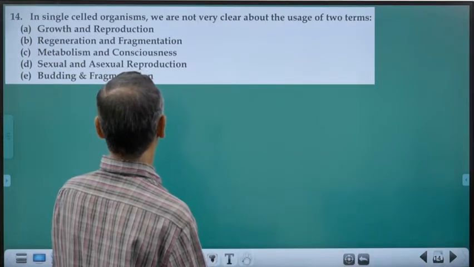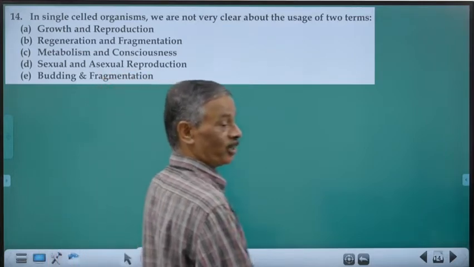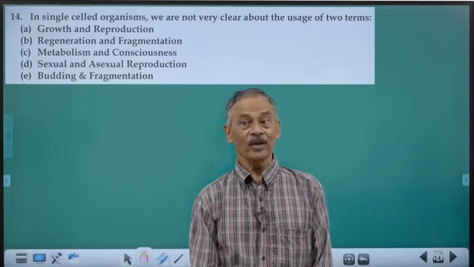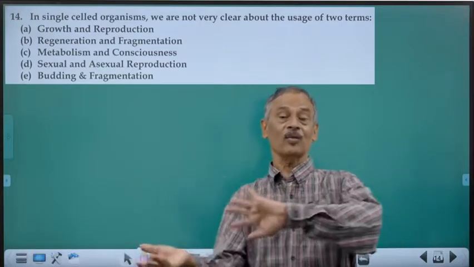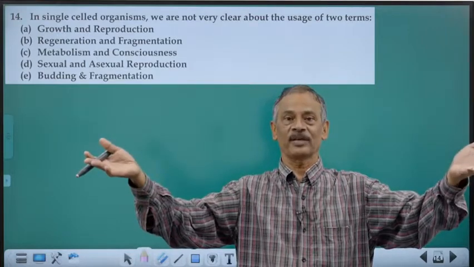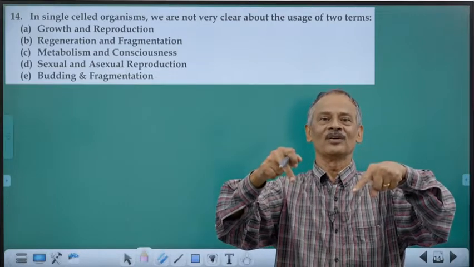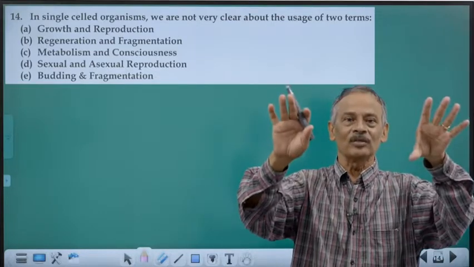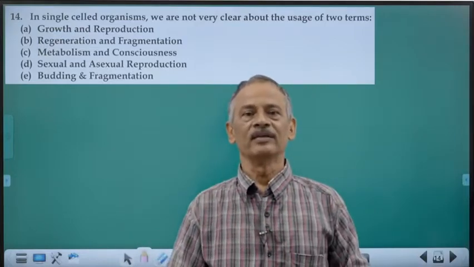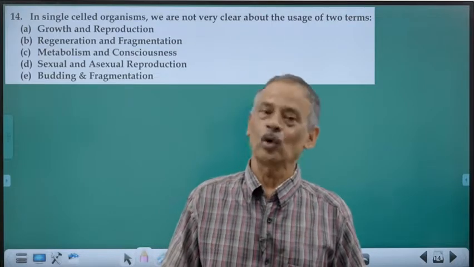In single-celled organisms, we are not very clear about the usage of two terms. We are confused. Why? Because these two are the same, mutually synonymous, having the same meaning, mutually inclusive: reproduction and growth. Because in unicellular organisms, whenever they divide, it is by division that growth occurs.